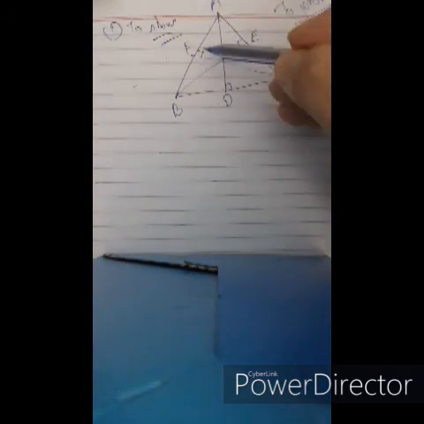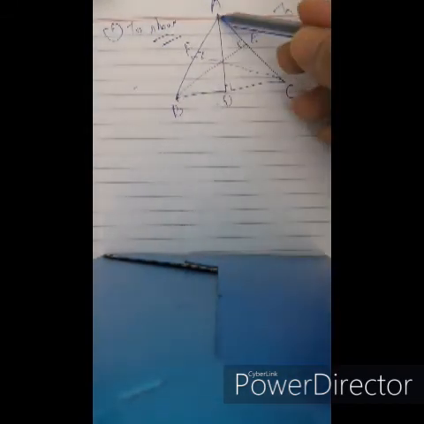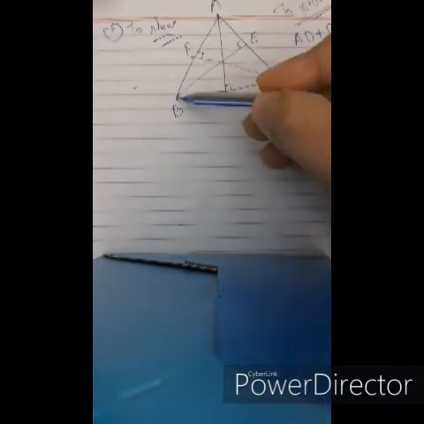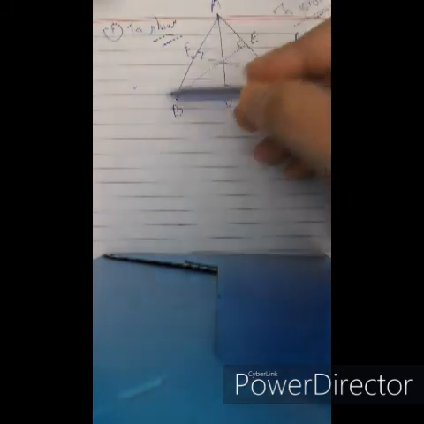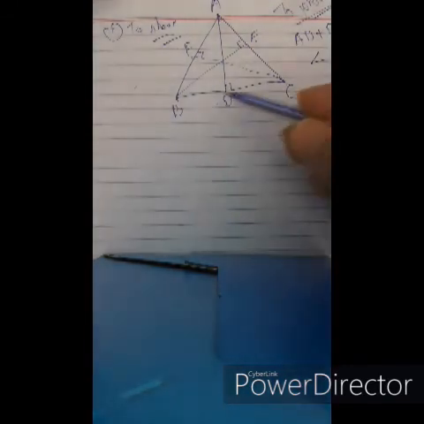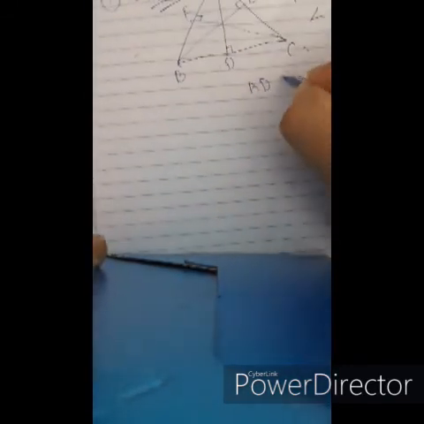So if BC is a straight line and A is a point outside BC, the altitude AD is the shortest. AB and AD are two lines drawn to BC from point A. AD is the shortest, so AD is less than AB.